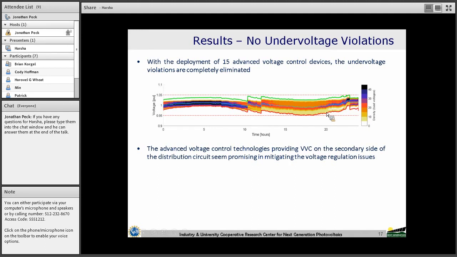So the conclusion is, the advanced voltage regulation technologies are very well capable of removing the under voltage violations. That is, they are able to provide the desired voltage regulation performance even in the presence of the DERs.